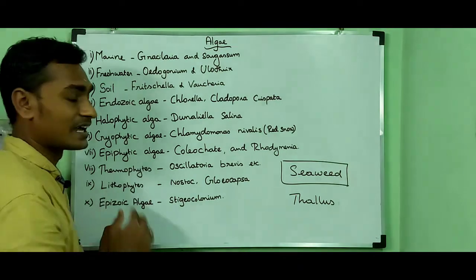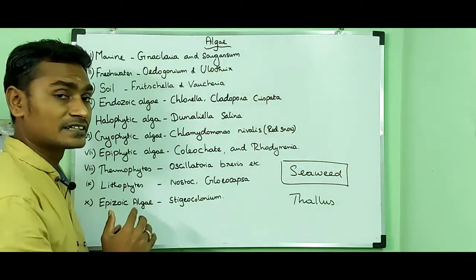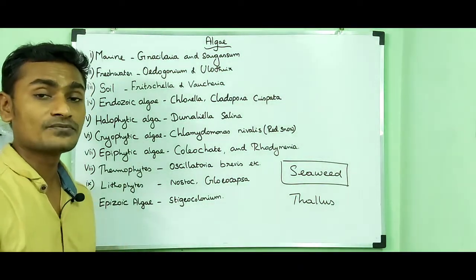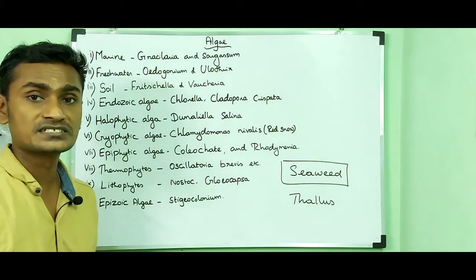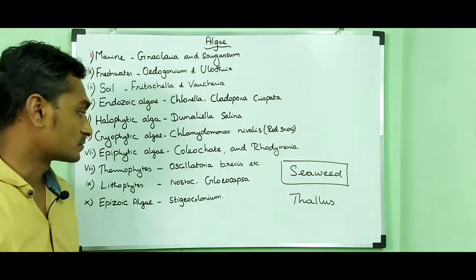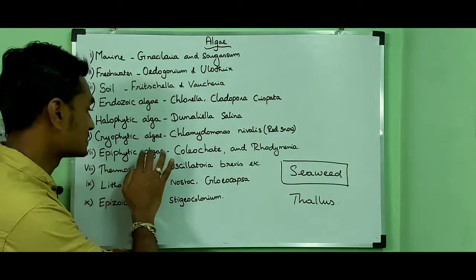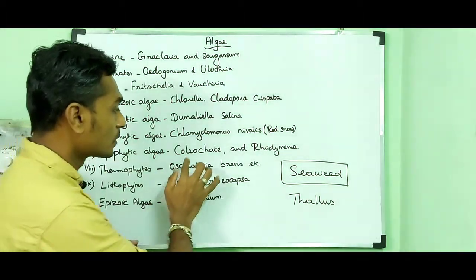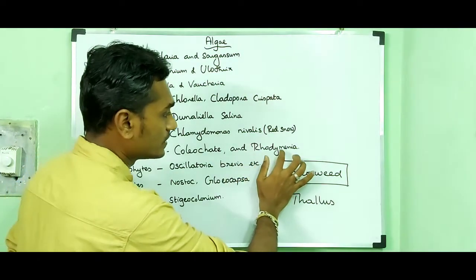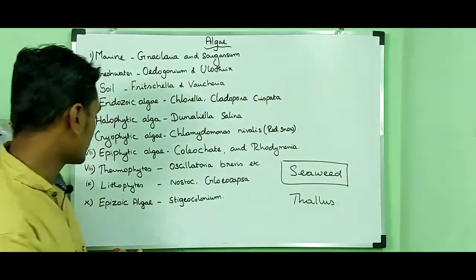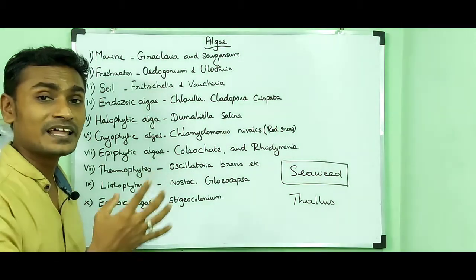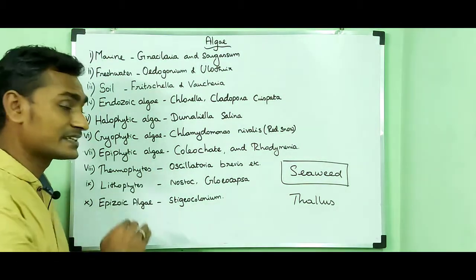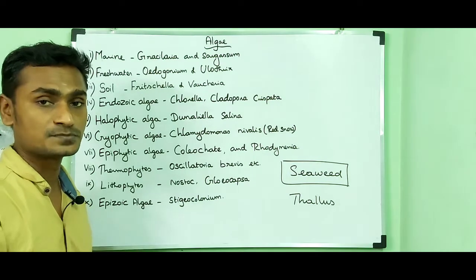Then epiphytic algae. This algae can grow on the surface of plants. It can absorb nutrients and moisture from the atmosphere, and that type of algae is called epiphytic algae. Example, Coleochaete and Rhodymenia. Then the eighth one is thermophytes or thermal algae. This algae can grow in hot springs.